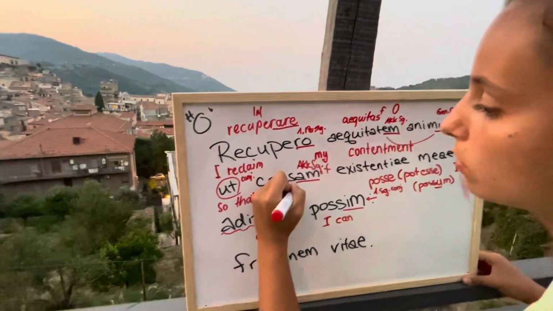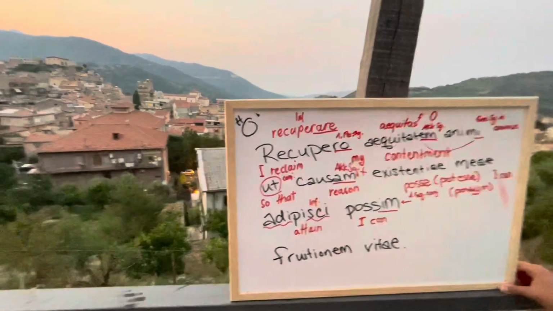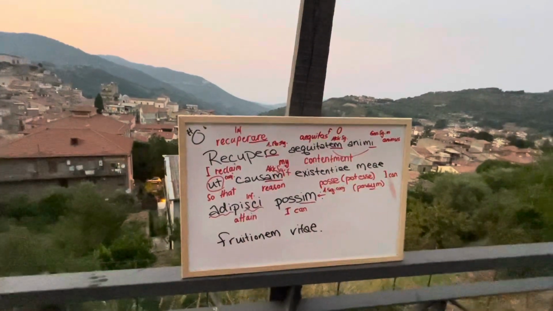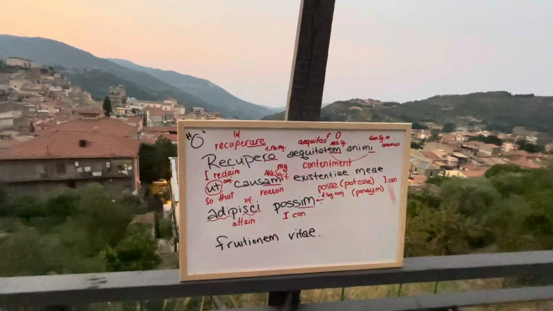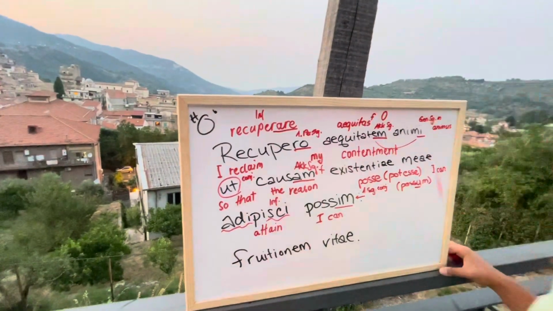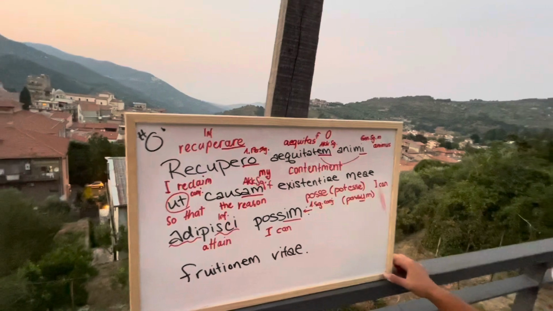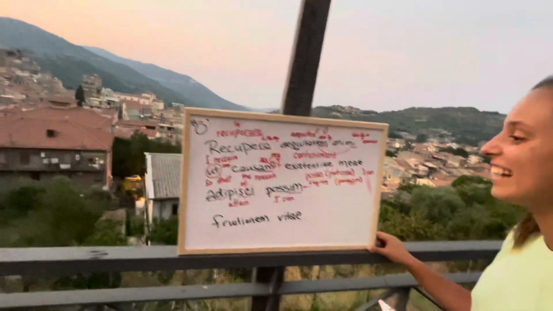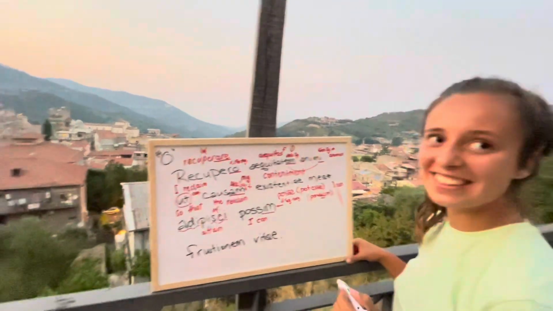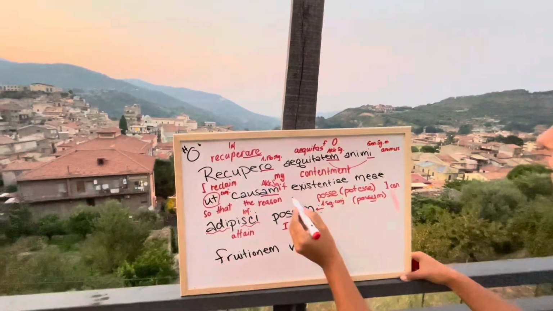reason or cause. Did I say it correctly? Yeah, reason or cause. So that reason I can attain. And then we have exactly. Again, there's no articles in Latin, so we say so that the reason. You mean no articles in English? There are articles. Oh, no, there's no articles in Latin. Yeah, okay, I get what you're saying. We only use one article in English, and Latin uses no articles. So that I can attain the reason.